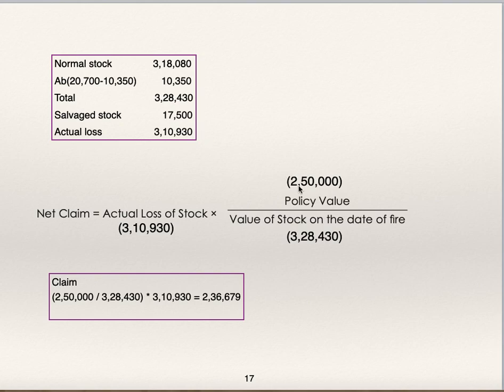Policy amount is 2,50,000. Stock as on the date of fire is 3,28,430. This is the case of underinsurance, so average clause is applicable. Use the formula and find out claim. Actual loss 3,10,930 multiplied by policy value 2,50,000 divided by stock as on the date of fire 3,28,430. So claim is equal to 2,36,679. This is how you are supposed to work out claim.